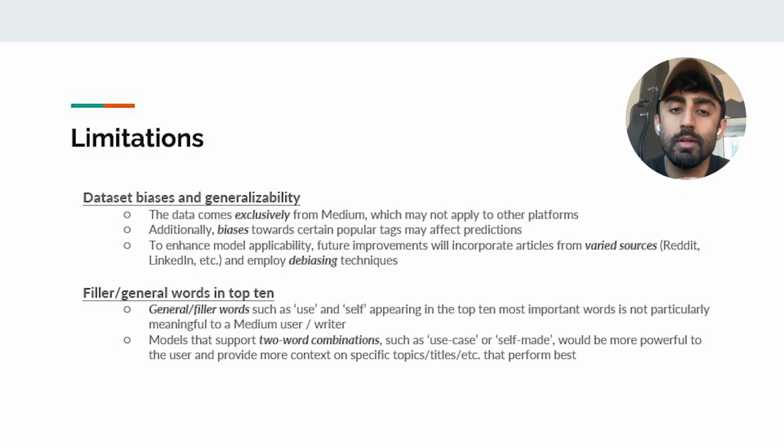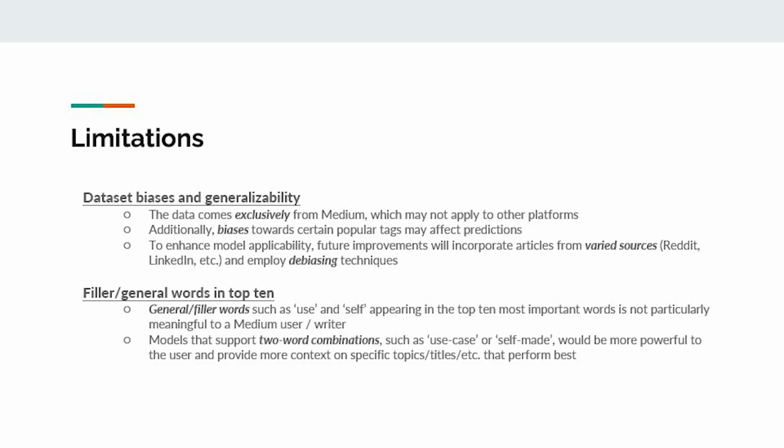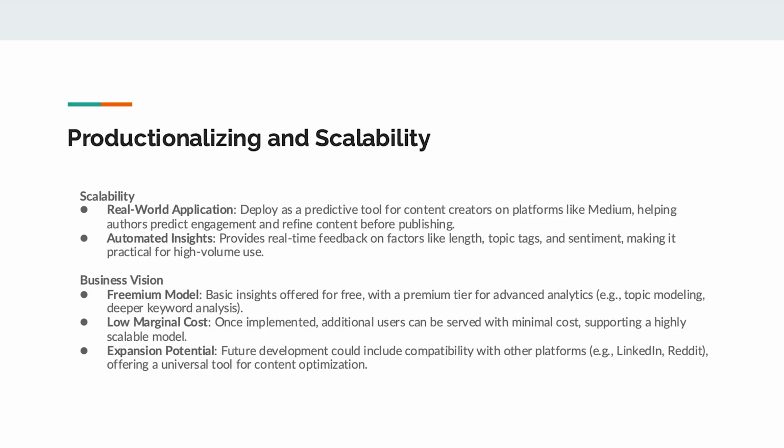engagement prediction. Lastly, with respect to productionalizing our actual model, we envision deploying it as a practical and predictive tool for content marketers, marketing managers, and content creators so that they can use it to identify what content might work best on Medium. This tool would help authors predict engagement and refine their content before publishing, as well as help startups and small businesses actually hit keywords when trying to get marketing reach on Medium.